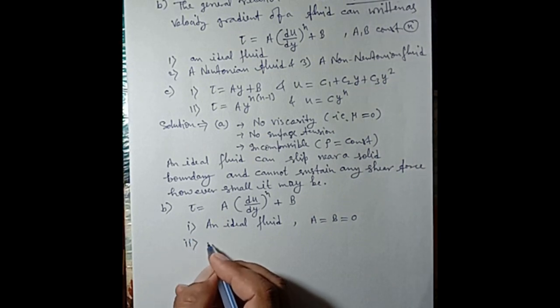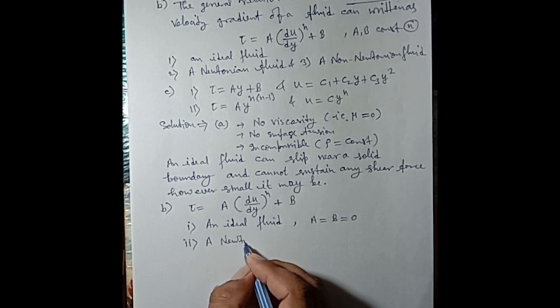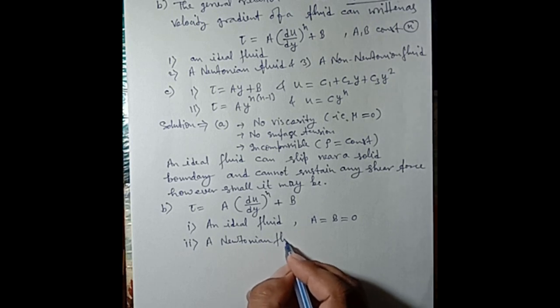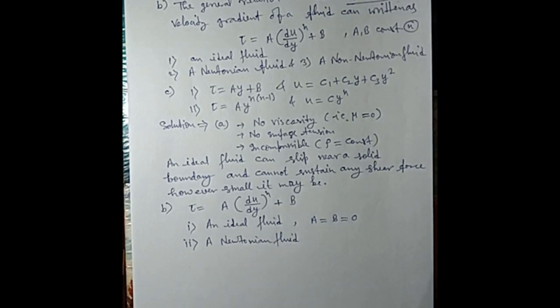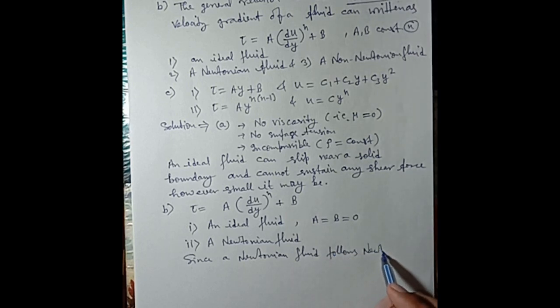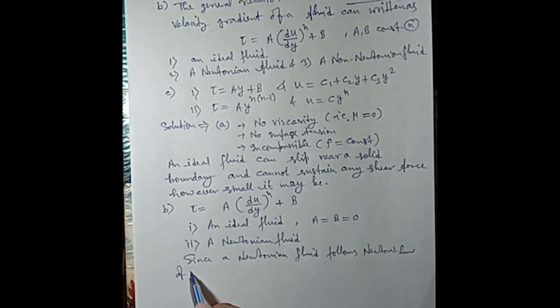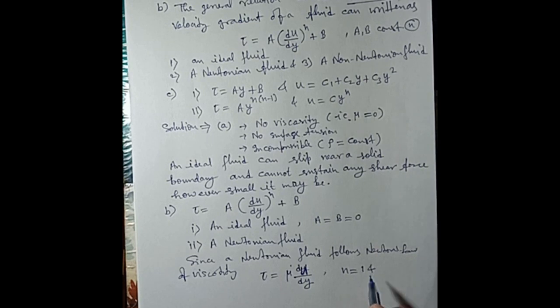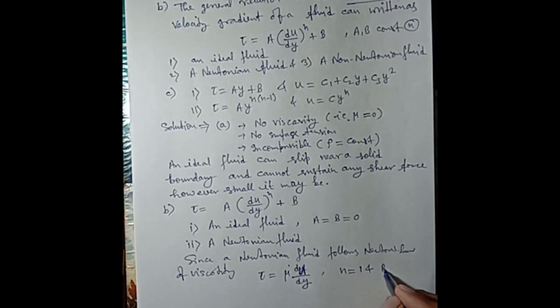Second one, a Newtonian fluid. Since a Newtonian fluid follows Newton's law of viscosity, that is tau is equal to mu du by dy, therefore n is equal to 1 and B is equal to 0.